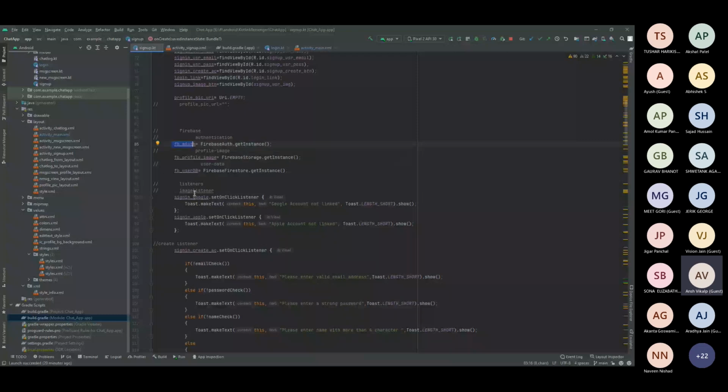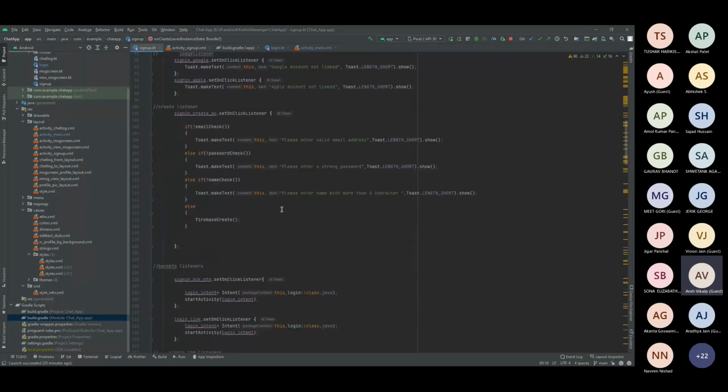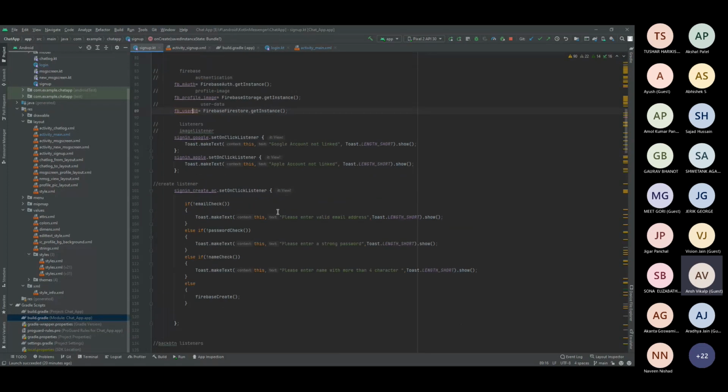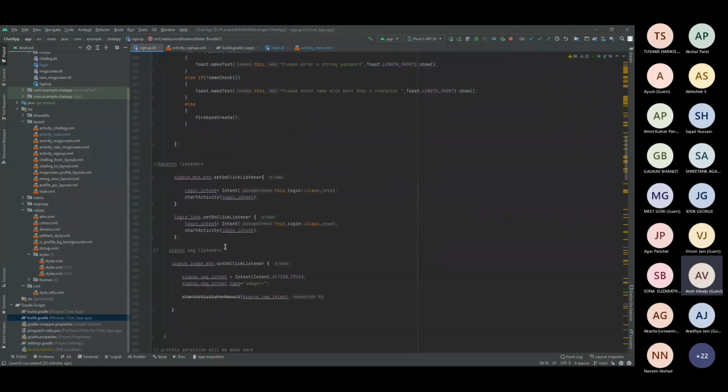The same getInstance is done for the FB profile image and the user database. I'm using these three: FBAuth to get the user's credentials, the profile image to store the user image in the storage database, and the user DB to get the messages. Okay, let me show you. I have also used regular expressions in this, and I will tell you how I have implemented them.